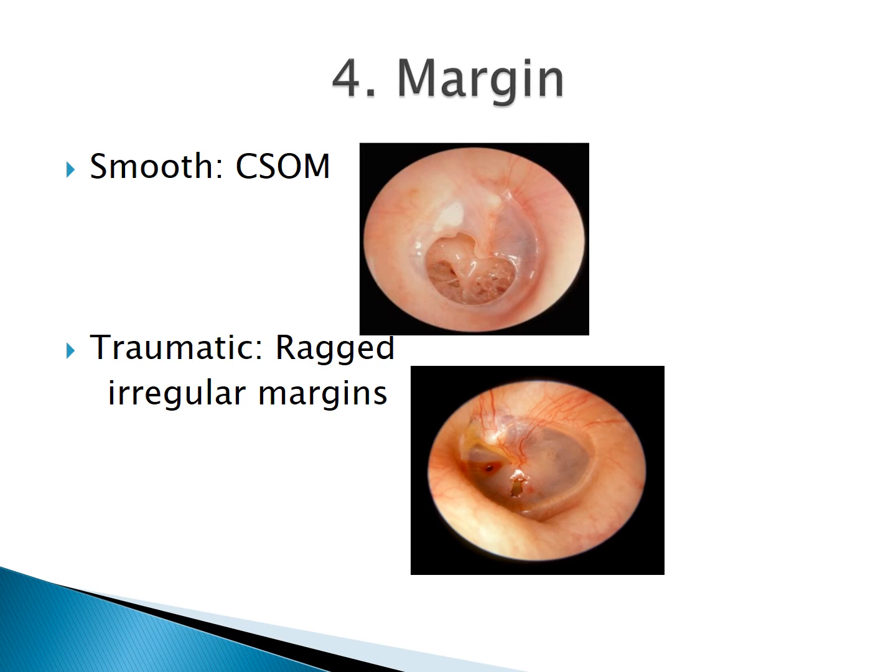So in the lower figure, we see that the small perforation is seen in the anterior inferior quadrant, and the margins are not smooth as compared to the upper figure. In the lower figure, the margins are very ragged and irregular, so they can be seen in traumatic perforation.